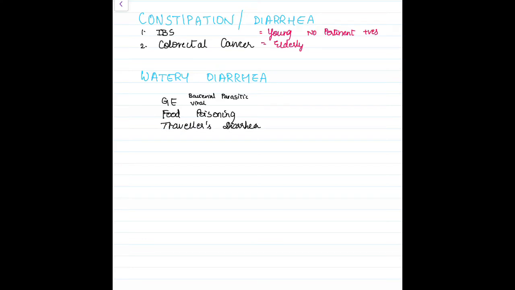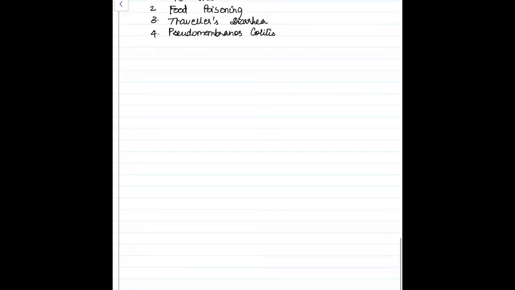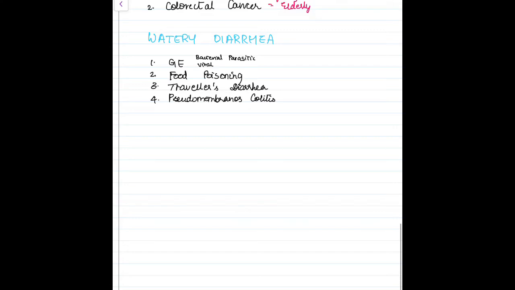Next, these are the infectious causes. Then there is pseudo-infectious, so pseudomembranous colitis. Then you have inflammatory causes. So this is the first, second, third, and fourth one. And this is infection. And now we are going to talk about the inflammatory causes.